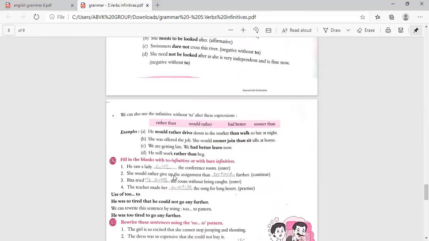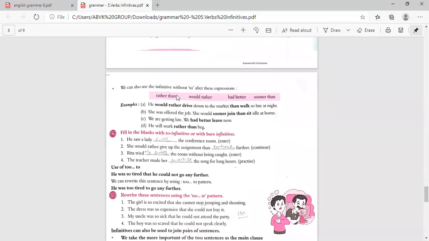And here we can also use the infinitives without a to after these expressions: rather than, would rather, had better, sooner than. Here, he would rather drive down to the market than walk there late at night. So here also we don't use a to. If she was offered the job, she would sooner join than sit idle at home. We are getting late, we had better leave now. He will work rather than beg.